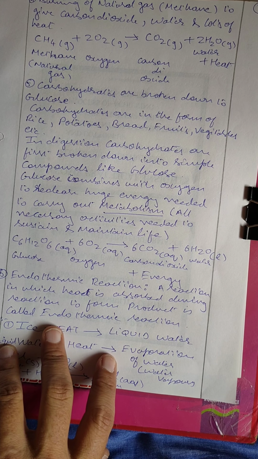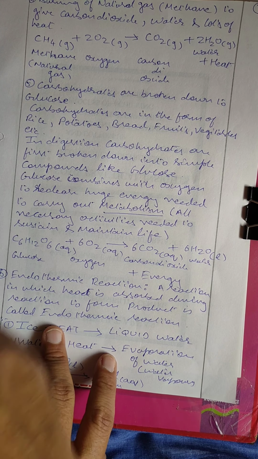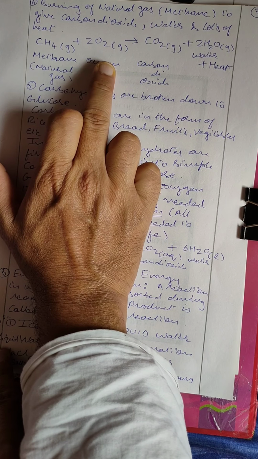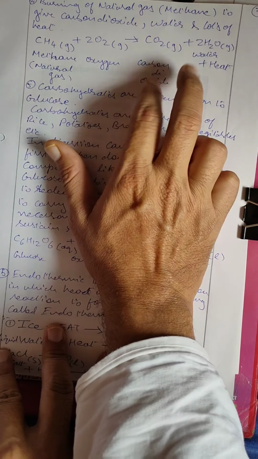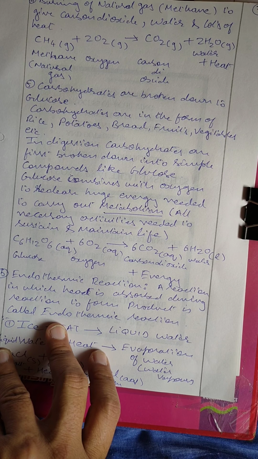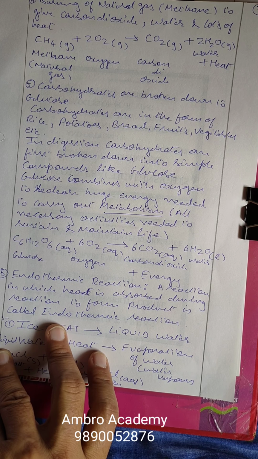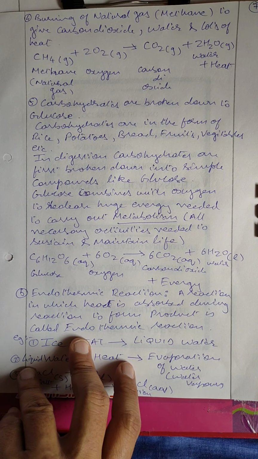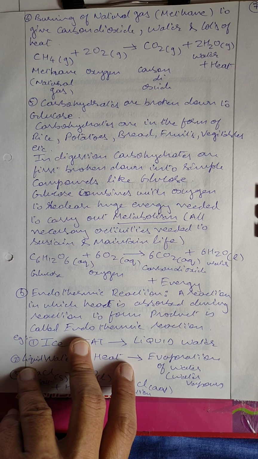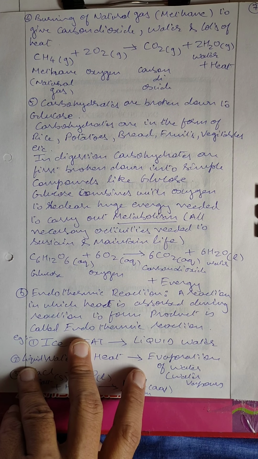The next exothermic reaction or combustion reaction is the burning of natural gas. Natural gas is nothing but methane. So when methane is burned in the presence of oxygen, it gives carbon dioxide, water and heat. Please note that all the hydrocarbons, be it gases like methane, petrol, diesel or any other hydrocarbon which we use as a fuel for combustion, give what? They give you carbon dioxide and water. These two things are very important, and along with that a huge amount of heat.